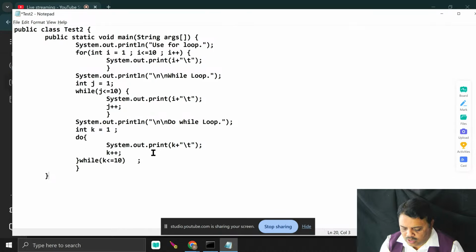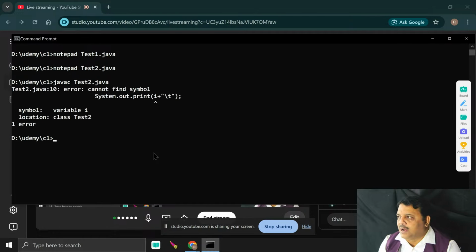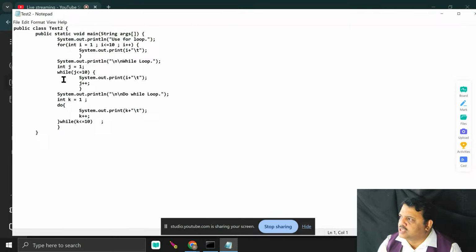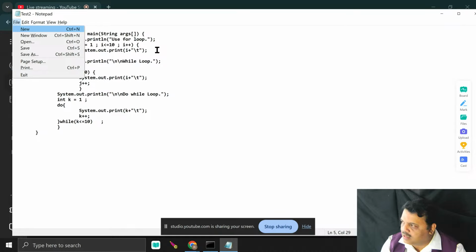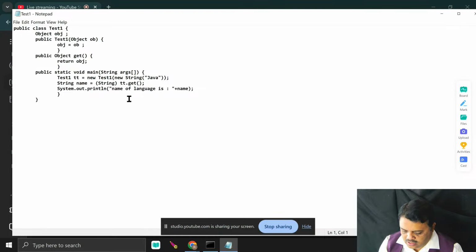Here you see what I can do. I just compile the code, javac, check here. Sorry, I made a mistake, it is System.out.print. I print the value of i, fine. What's the mistake? You check, what's the error? There is i.